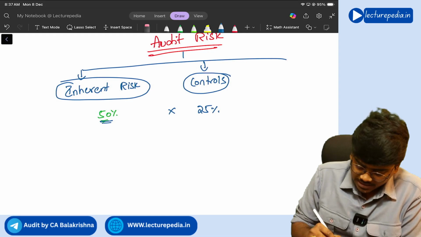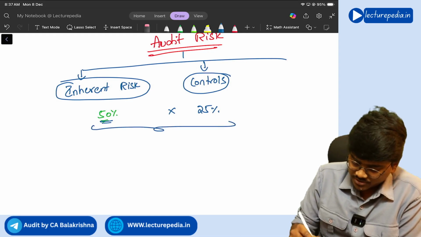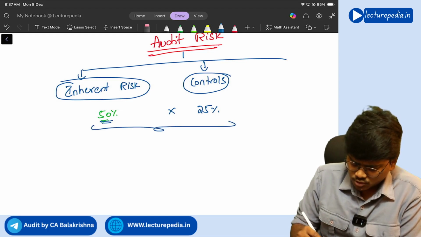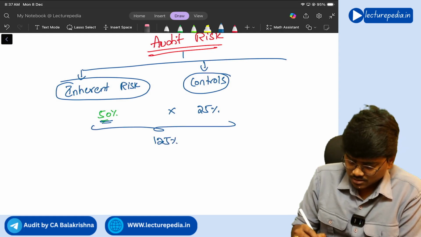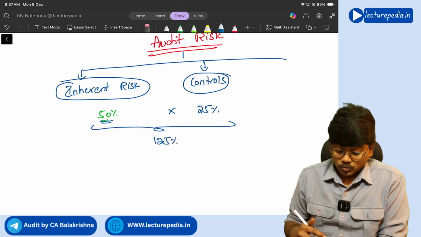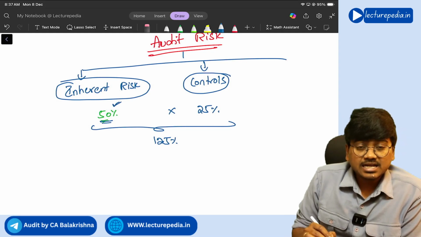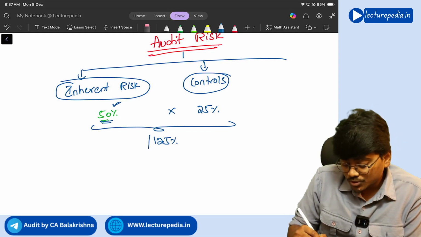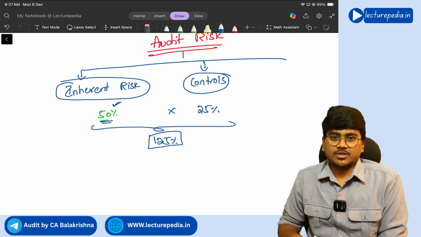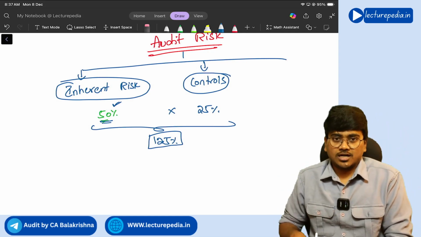Now if you multiply this, 50% multiplied by 25%, you will get 12.5%. Correct or not? See, the 50% inherent risk has been reduced to 12.5% with the help of controls.